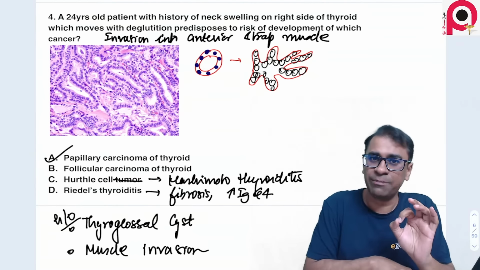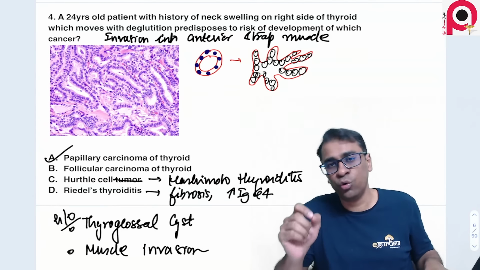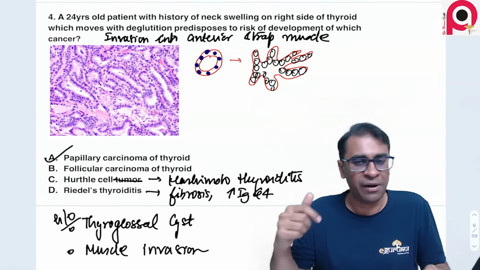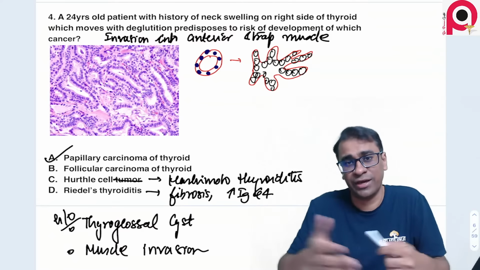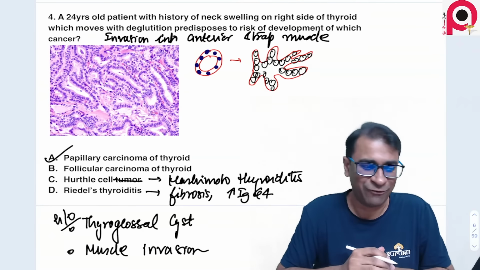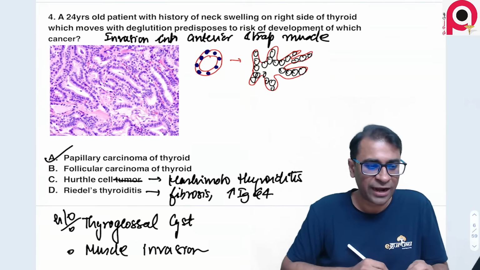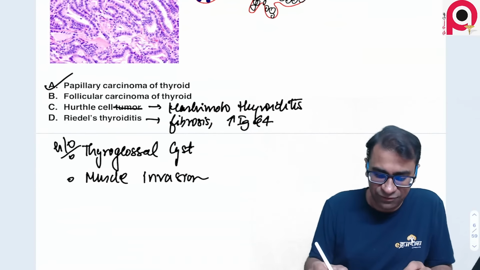Remember, the mutation in papillary carcinoma is BRAF, and know that the RET gene is involved in medullary carcinoma, because that too was asked today in the second part of the INI-CET exam. So thyroglossal cyst was also one of the options. I think we can just add it there.